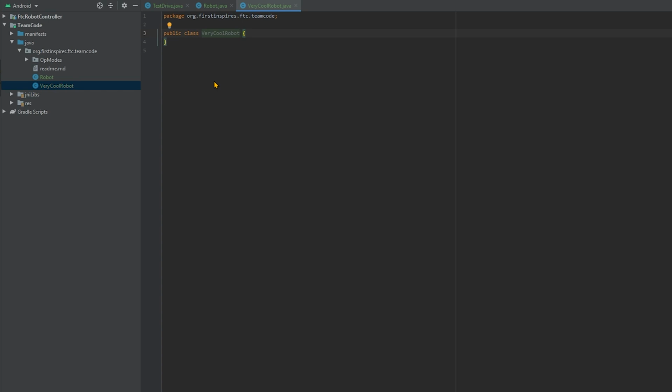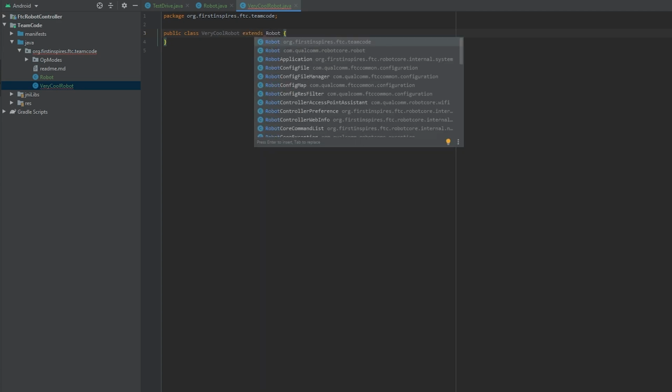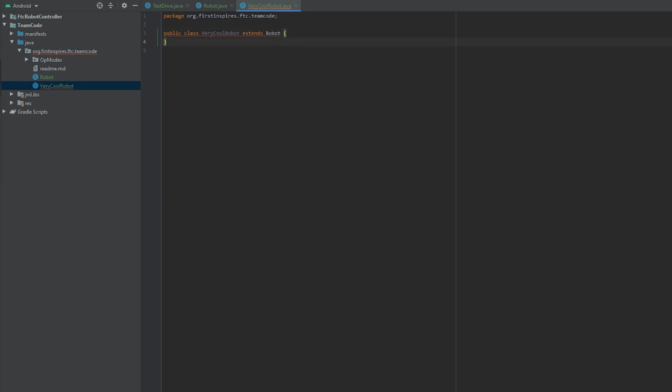Once you have the class made, we'll need to make it inherit the parent class Robot, so it has easy access to the motor lists and controllers. At the top of the class, between the class name and the squiggly brace, type in extends Robot. VeryCoolRobot is now a child of the Robot class.